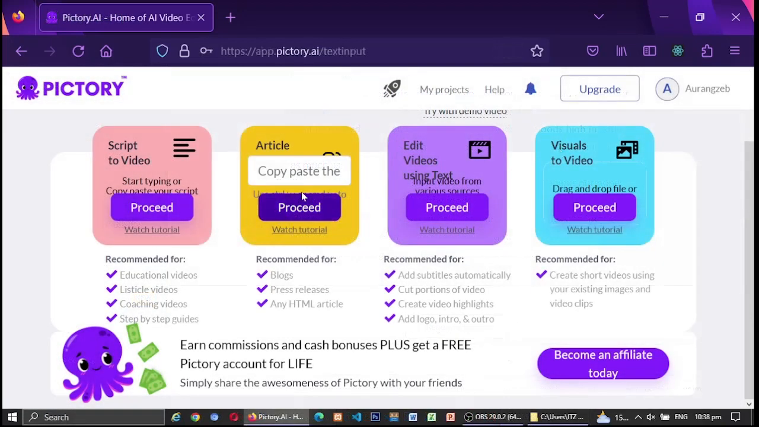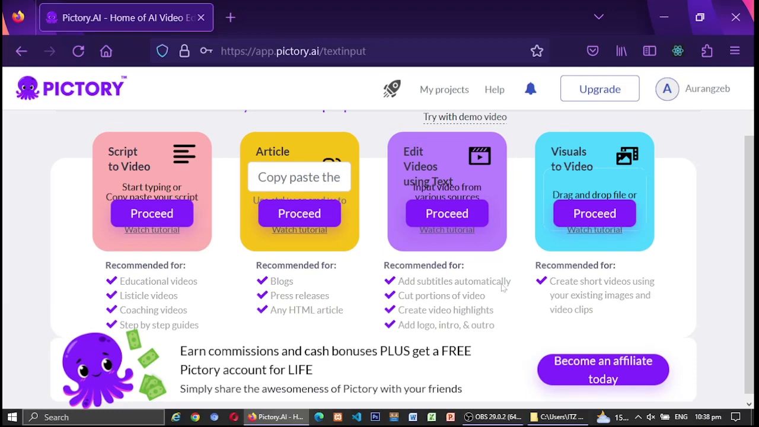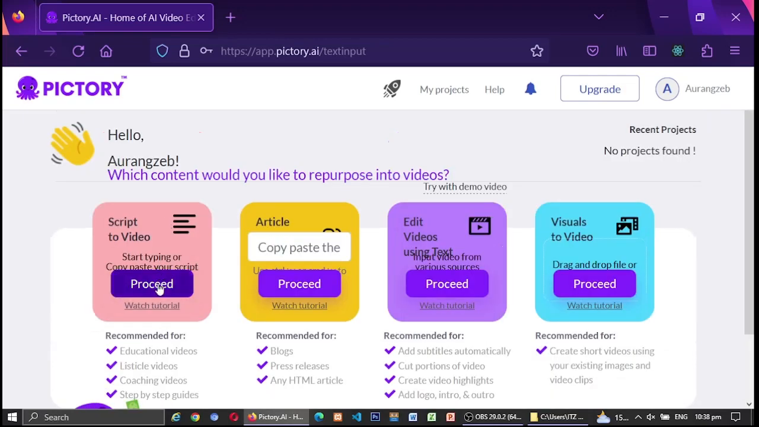Pictory is the software which will make video from a script. Here you can see different options like script to video, also article, edit video and visual video, where you can make visual effects and animation for your videos. I will select script to video.